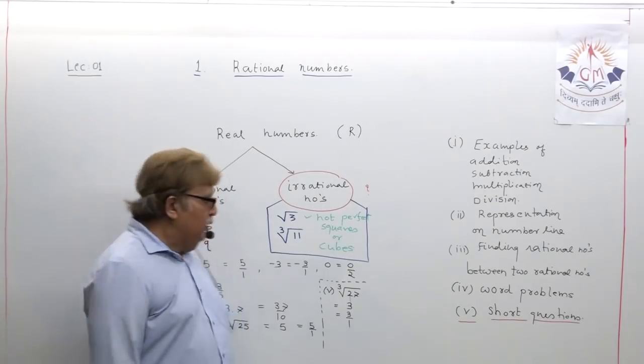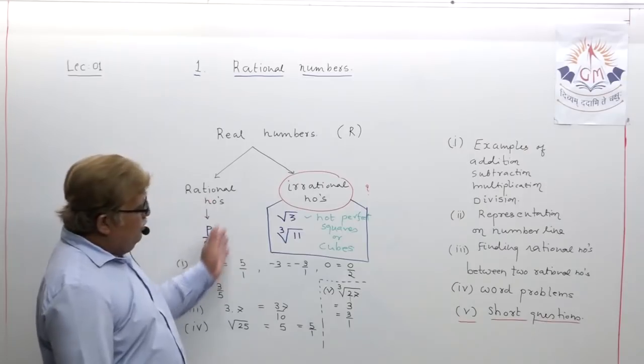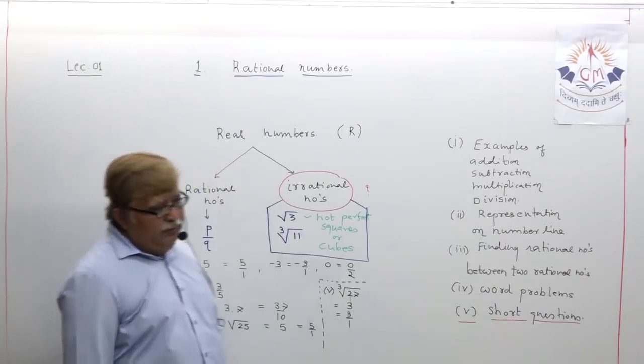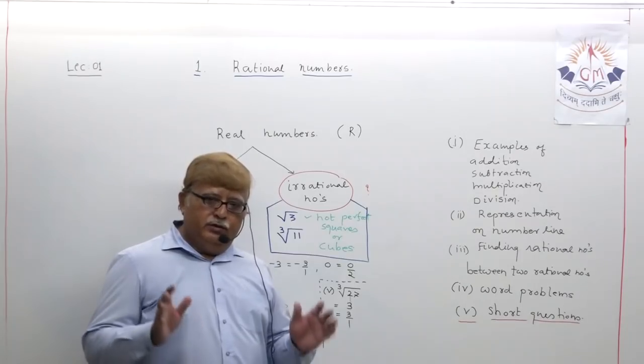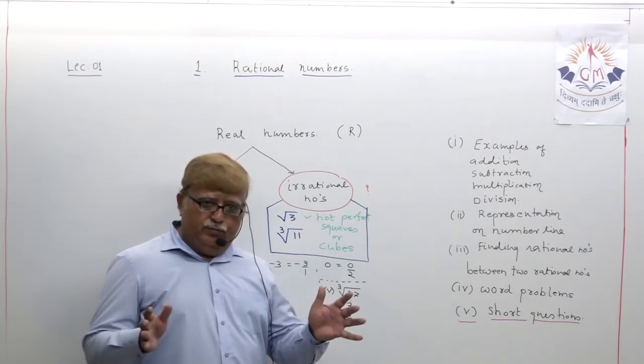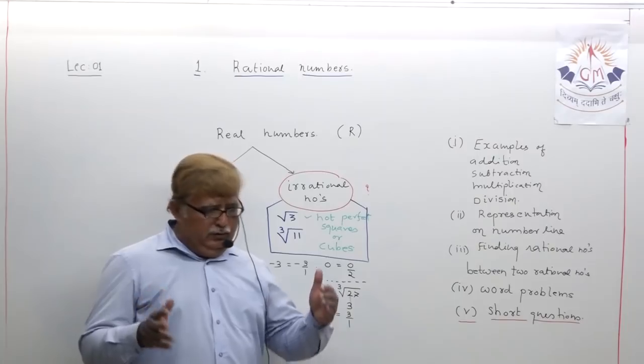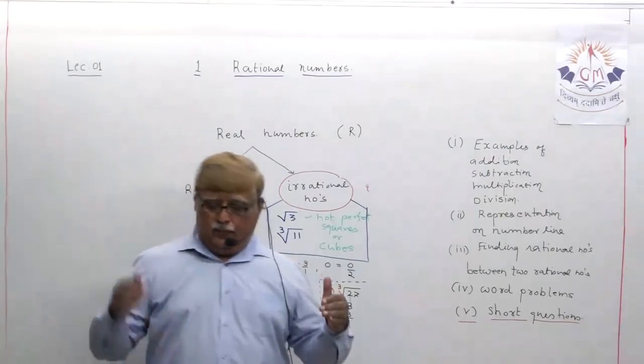You understood this? So if you sum up rational and irrational, everything comes under the title real number. Real number means the sum of two types of number: rational and irrational.